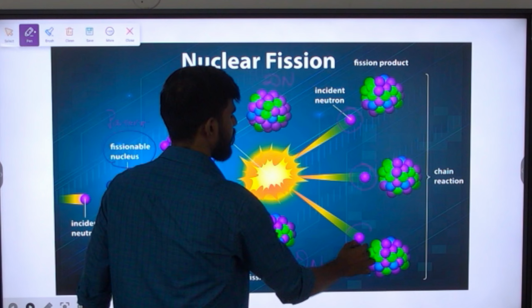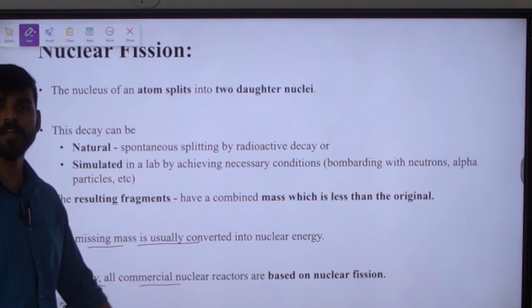Now let us come back to the statements. The resulting fragments have a combined mass which is less than the original. Now we have understood where that mass is lost. The missing mass is usually converted into nuclear energy, and currently all commercial nuclear reactors are based on nuclear fission reaction, which we already saw.